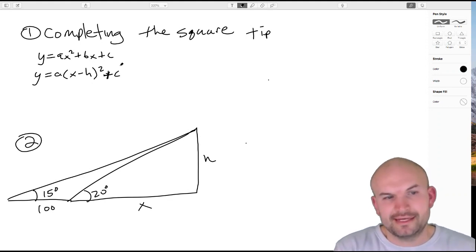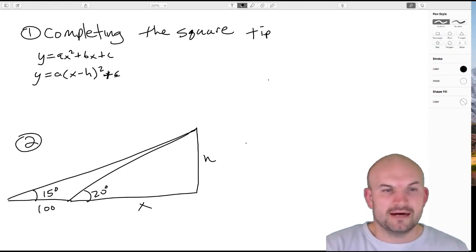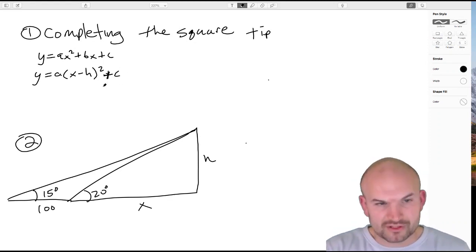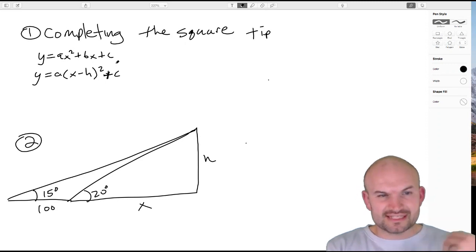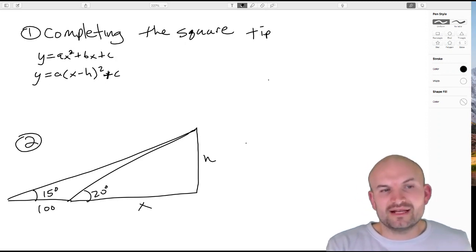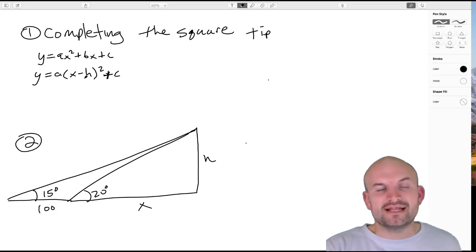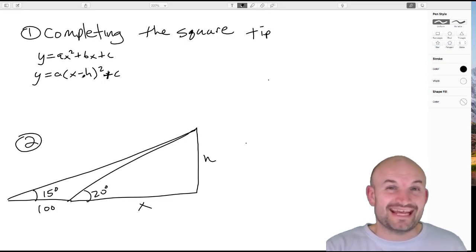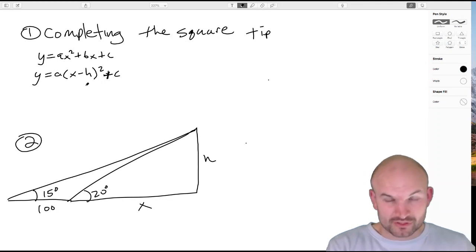Sometimes we use k when we're talking about vertex form, but I'm using c here to keep things the same so you can see that we still have our a. But rather than writing x squared plus bx, we're writing (x minus h) squared, and that's a binomial squared.